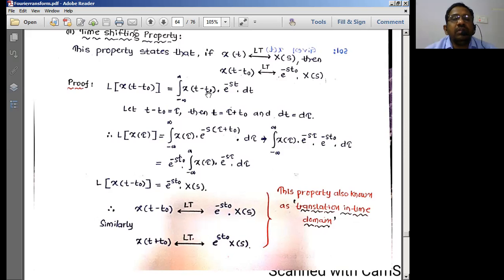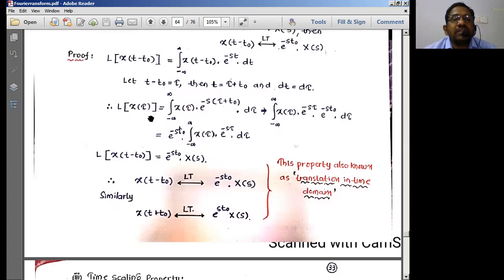So how do we do it now? t minus t naught is made equal to some dummy variable tau, and thereby I can write small t is equal to tau plus t naught, and if you differentiate this, dt is equal to d tau, where t naught is the fixed component. Therefore the differentiation of a fixed value is a constant. Once we are finding the value at a particular instance t naught, that has to be fixed. So t naught we keep as fixed or a constant. Therefore that won't come into the differential part.